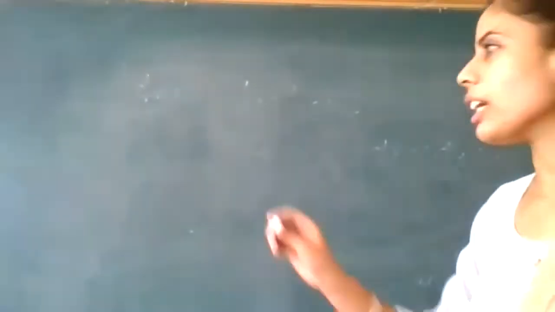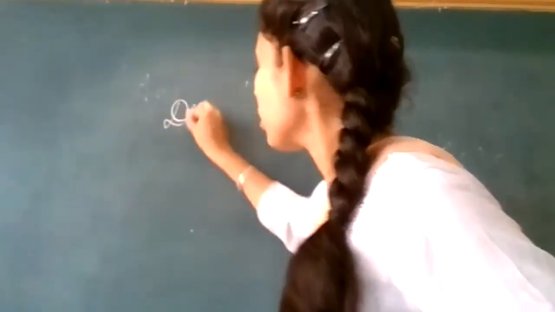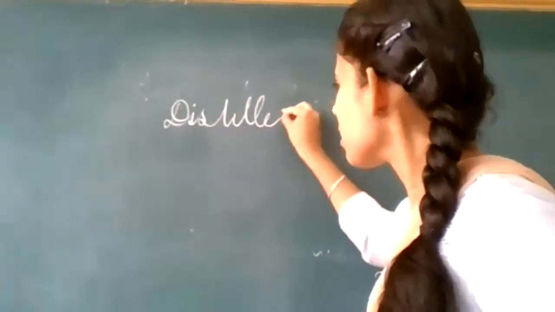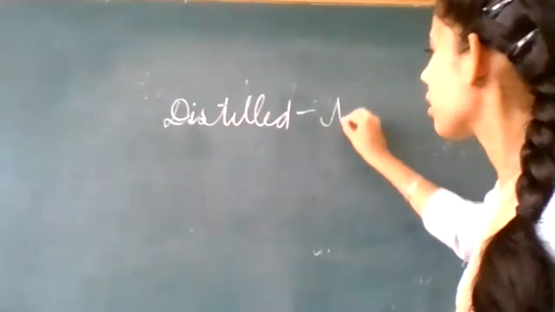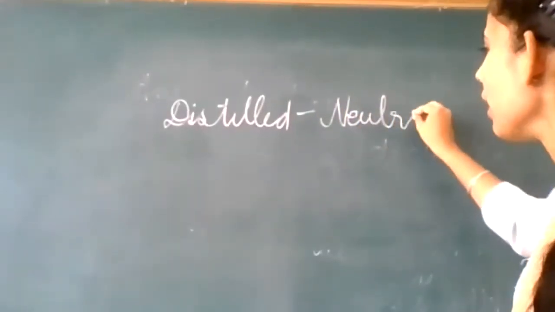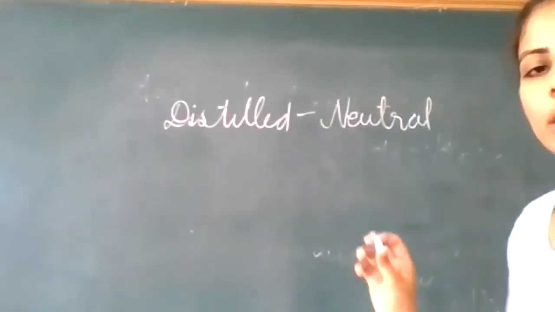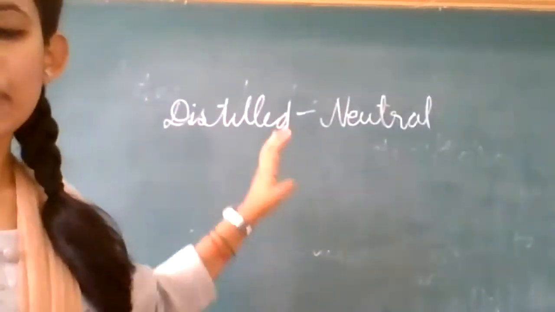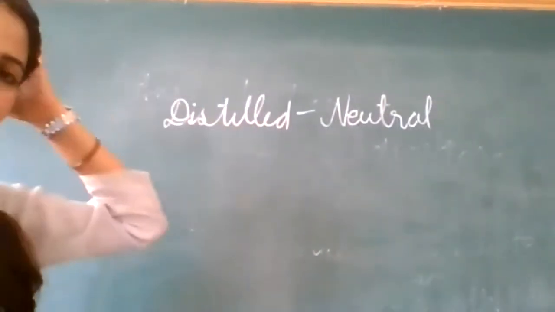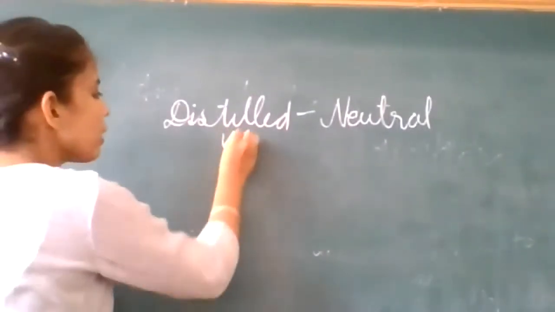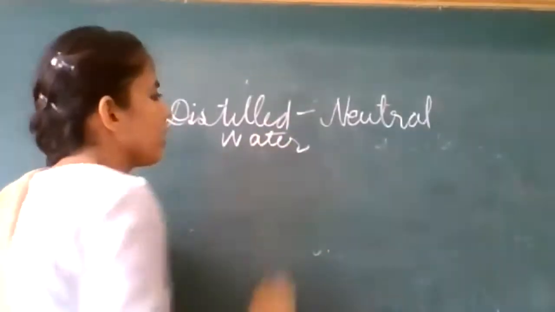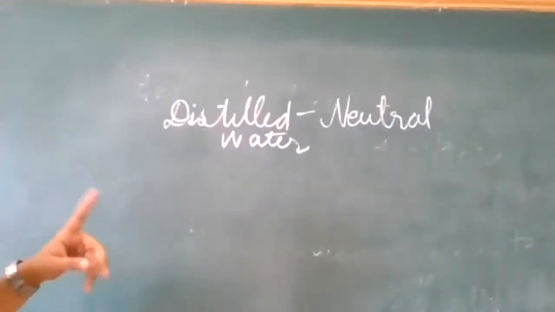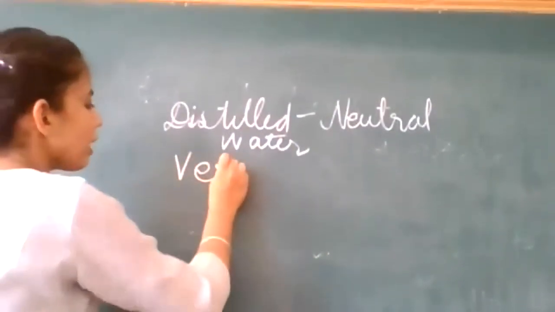I will tell you that distilled water is neutral in nature. Okay, it is not acidic, not basic. It is neutral. Clear? How would you verify that? First we have to know what distilled water is. It is neutral. Now we have to verify it. How can we verify it?